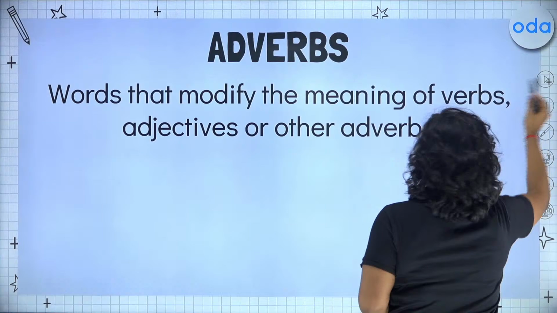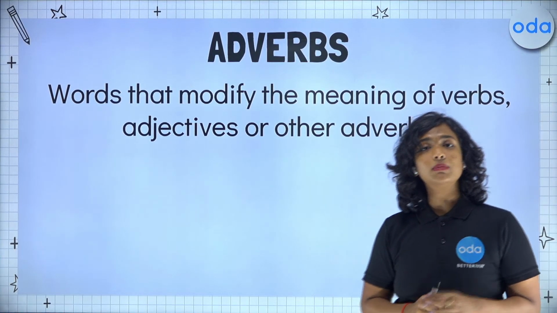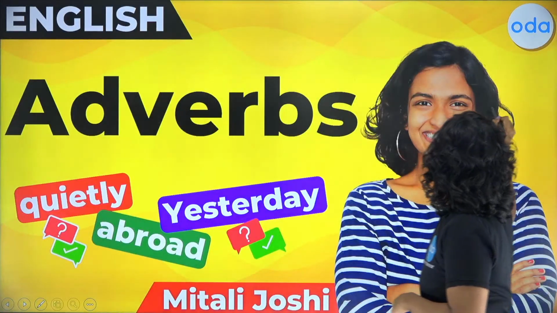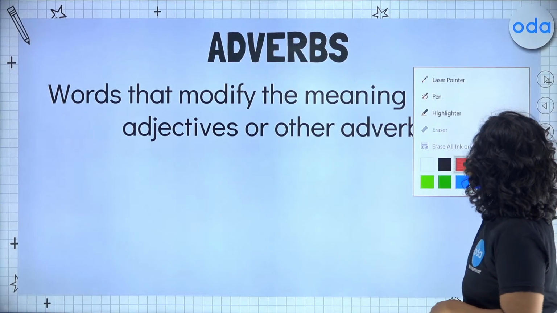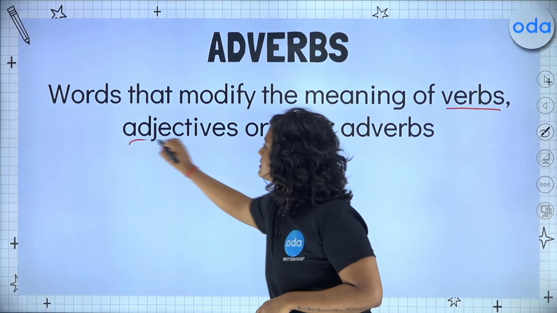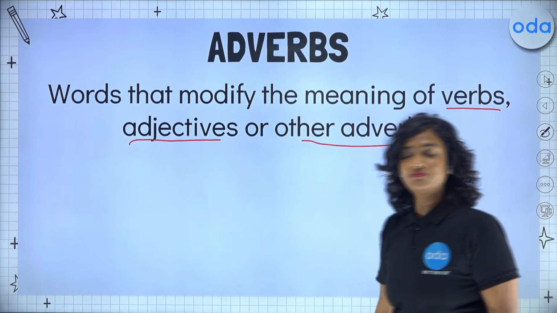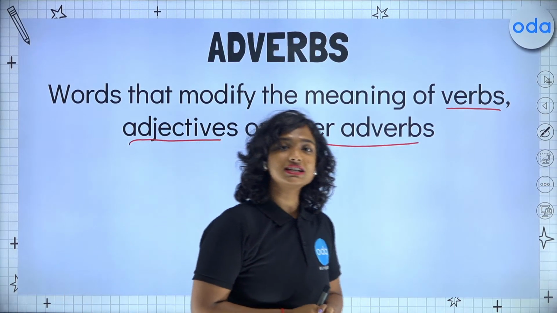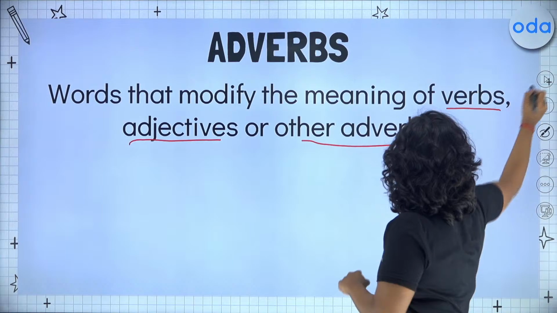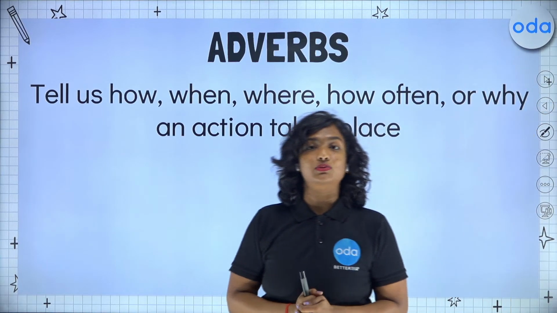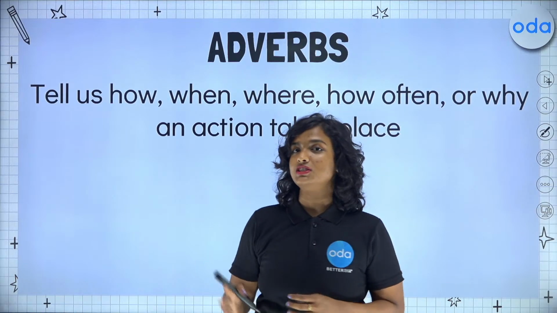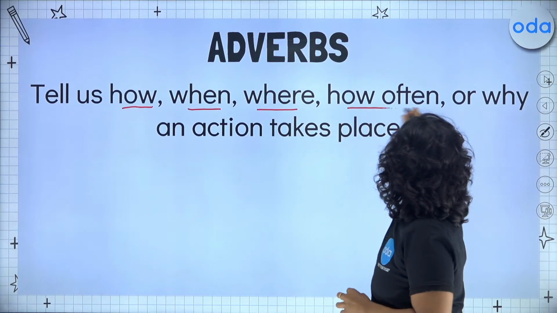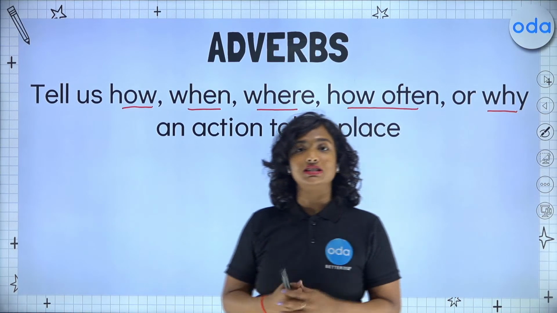Now, today, we will talk about adverbs. Let's talk about firstly what adverbs are. So, adverbs are words that modify the meaning of verbs, adjectives, or other adverbs. So, adverbs tell us about three things. They either tell us more about the verb, about another adjective, or about other adverbs. But what do they tell us about these words? Now, adverbs will answer questions like how, when, where, how often, and why an action takes place.